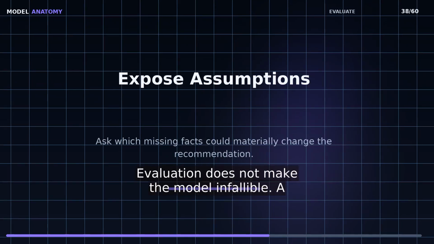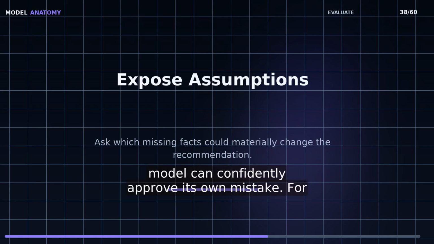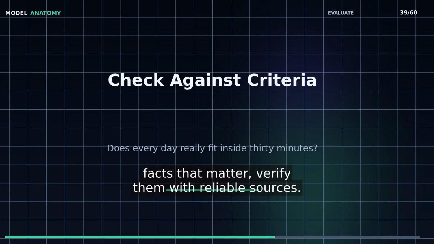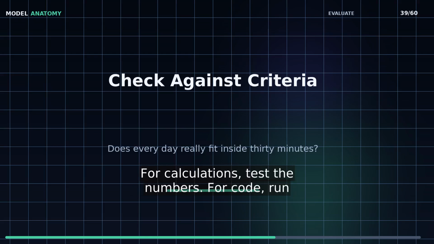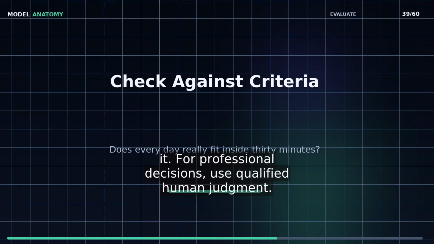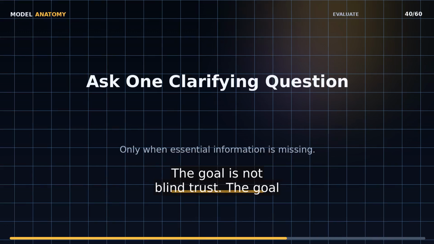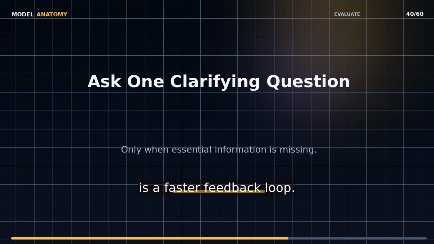Evaluation does not make the model infallible. A model can confidently approve its own mistake. For facts that matter, verify them with reliable sources. For calculations, test the numbers. For code, run it. For professional decisions, use qualified human judgment. The goal is not blind trust. The goal is a faster feedback loop.